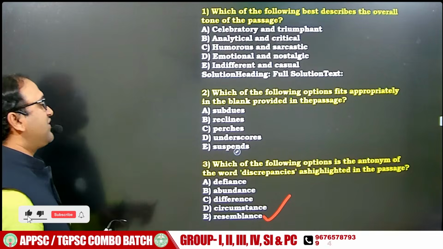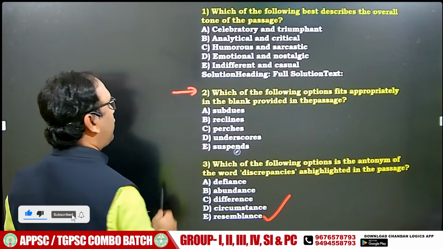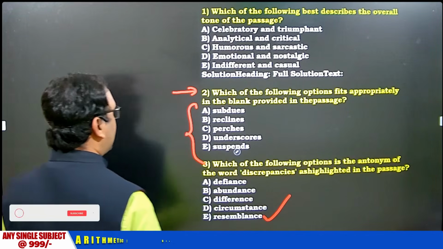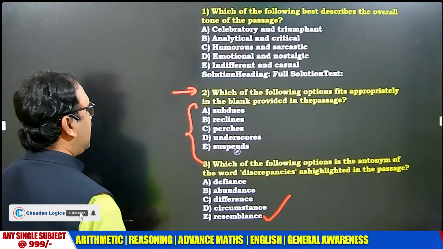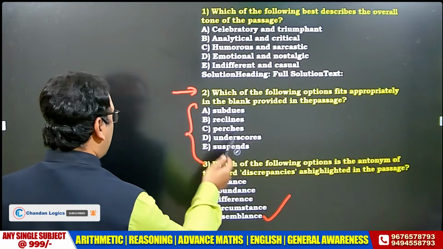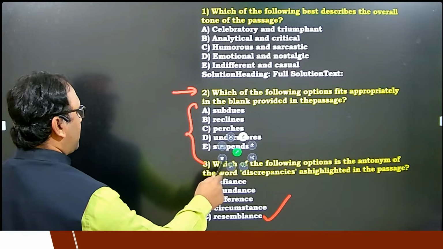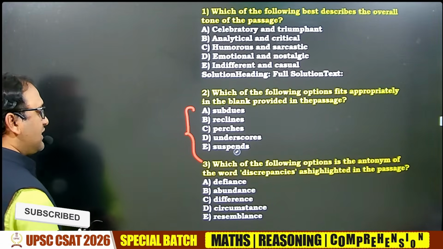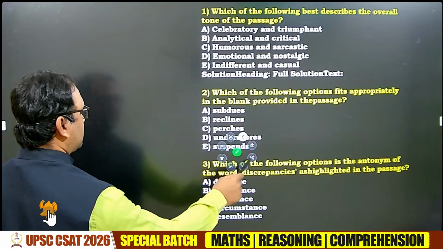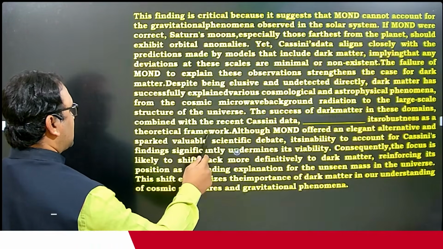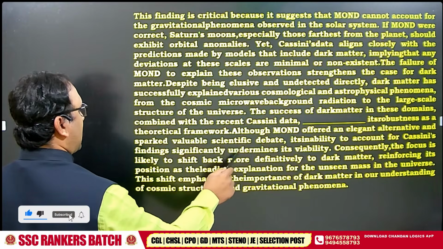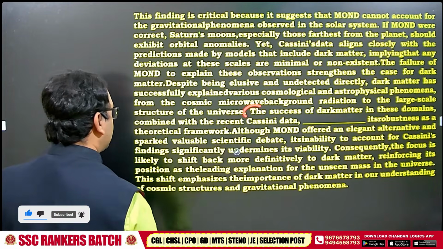Guys, can you also try the second question? Which of the following is suitable for the blank? Subdue, recline, purchase, underscore, suspend. Try to remember the 5 words: subdue, recline, purchase, underscore, suspend. So where is the blank here? I think this is the blank. Can you try your part?